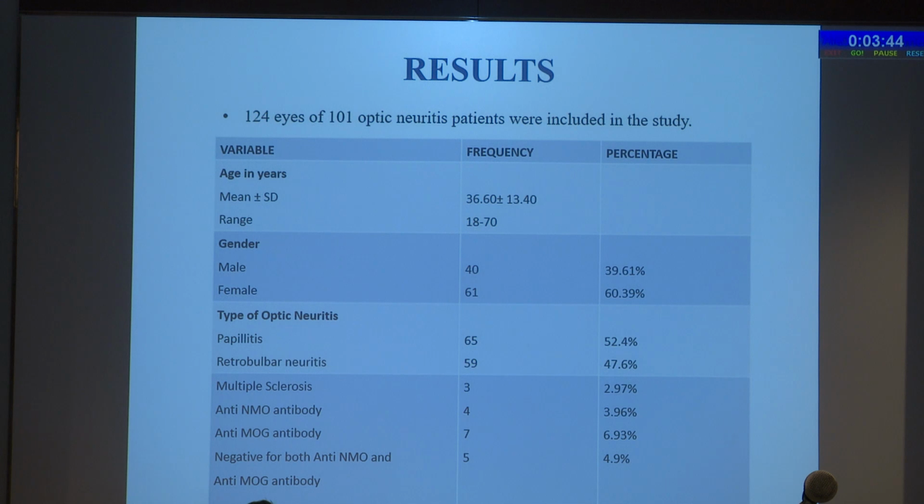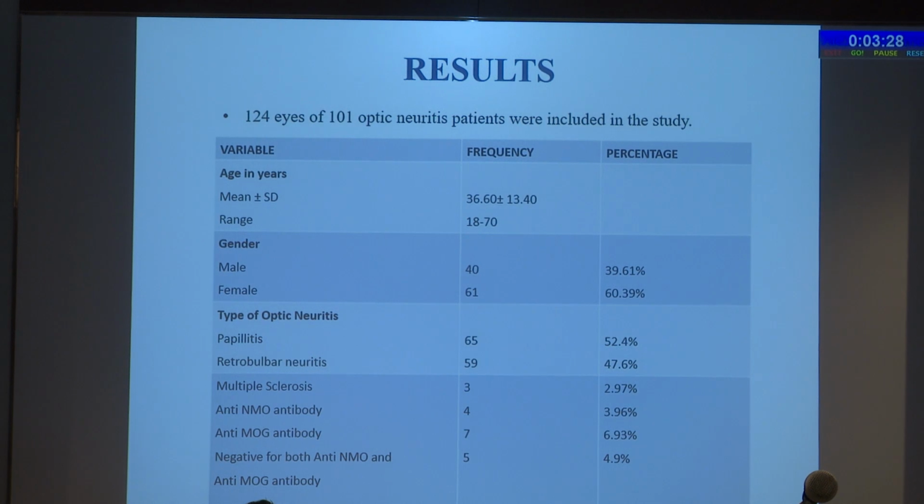These are the results we got. 124 eyes of 101 optic neuritis patients were included in the study. Mean age of presentation was 36, and 39% were male, 60% were female. Papillitis was more common than retrobulbar neuritis. 3 patients had multiple sclerosis.